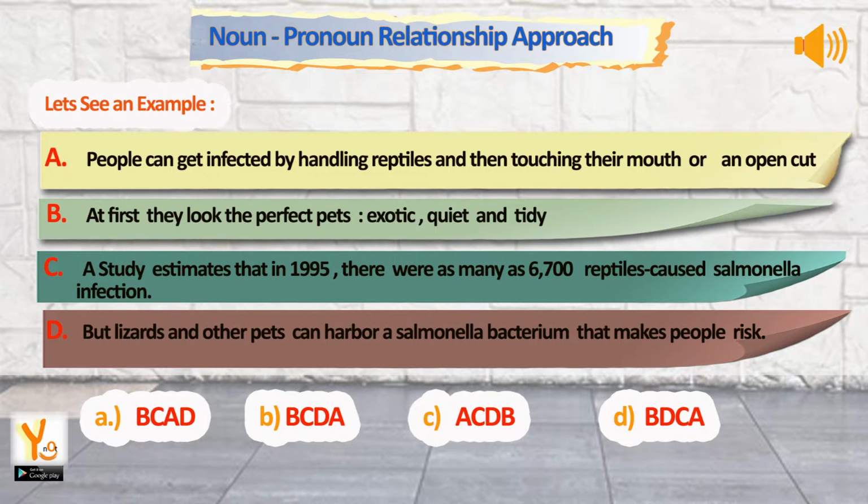Sentence A. People can get infected by handling reptiles, and then touching their mouth or an open cut. Sentence B. At first they look the perfect pets, exotic, quiet and tidy. Sentence C. A study estimates that in 1995, there were as many as 6,700 reptile-caused salmonella infections. Sentence D. But lizards and other pets can harbor a salmonella bacterium that makes people at risk. Choose the correct sequence, option A, B, C and D.